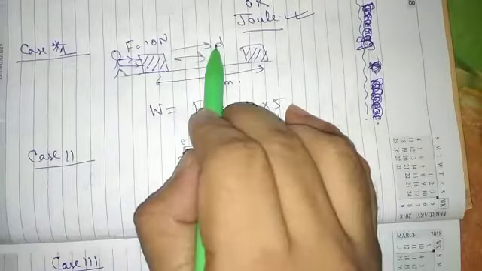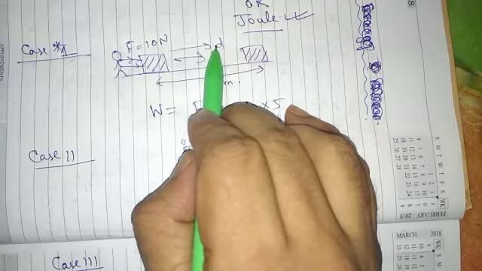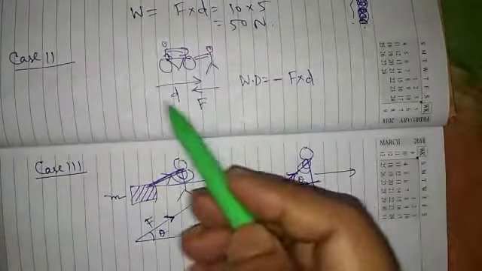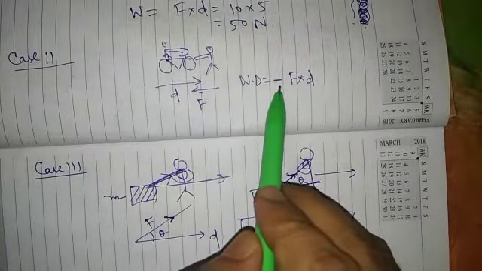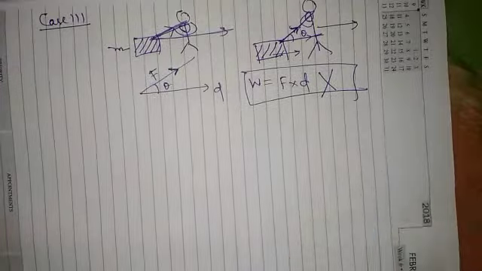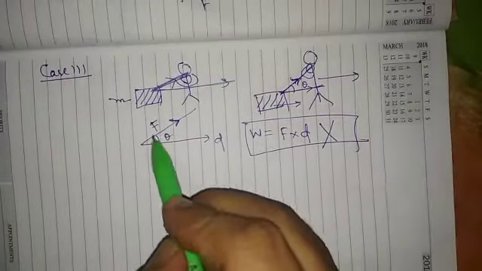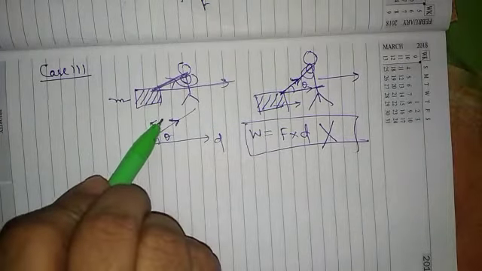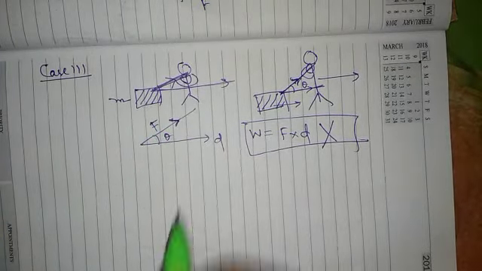In the previous cases, what we have seen, that the direction of force and the displacement both were in same direction. Here both were in opposite direction, but that's why minus sign is implemented. But here there is an angle between force and displacement, so here we have to convert this force in the direction of displacement.